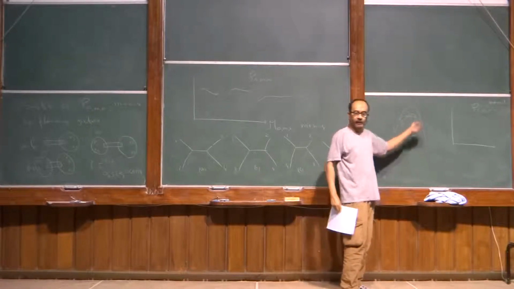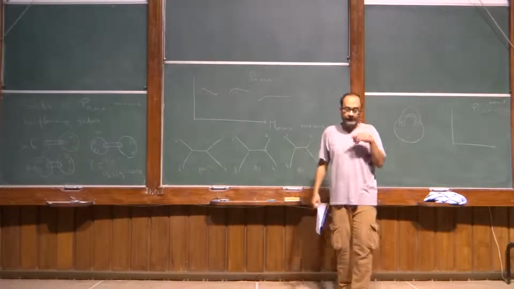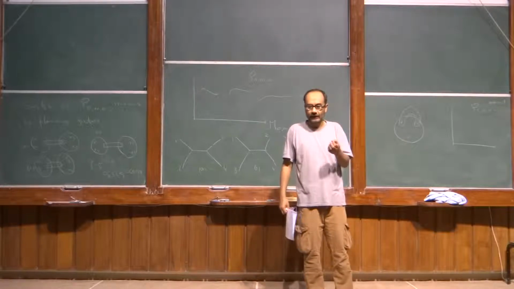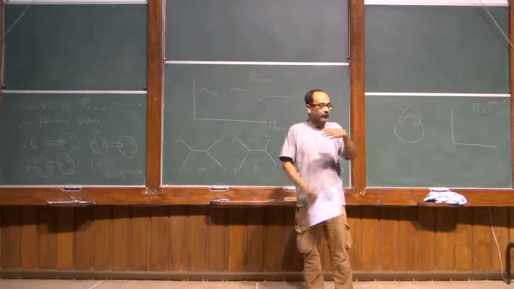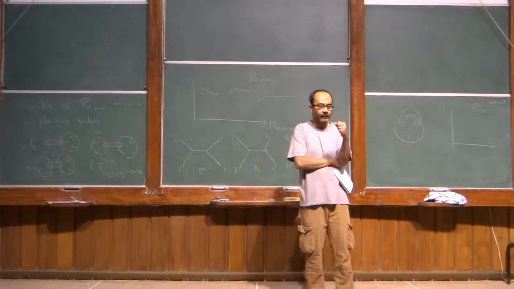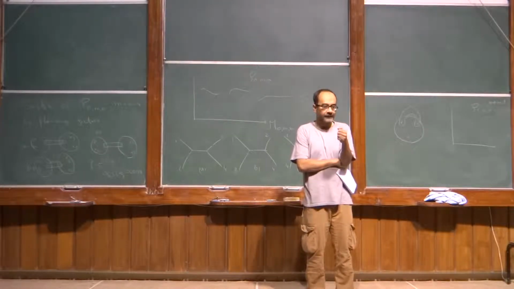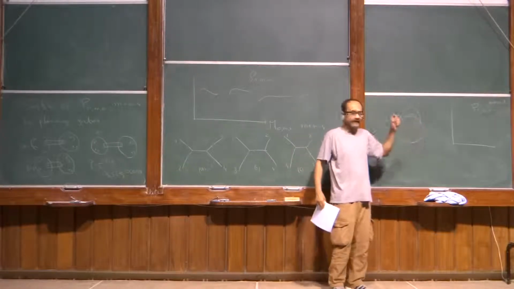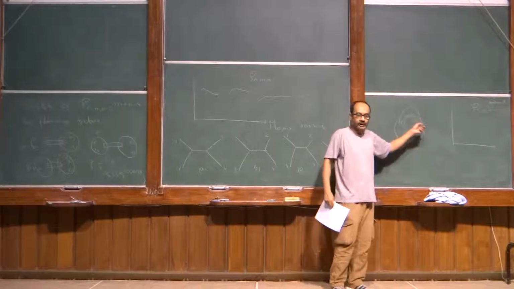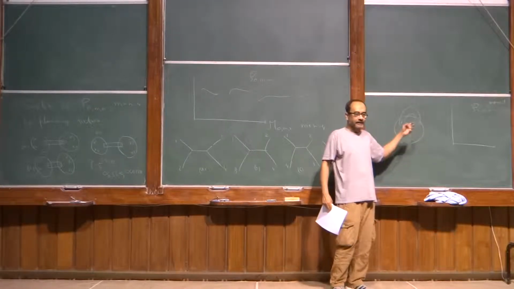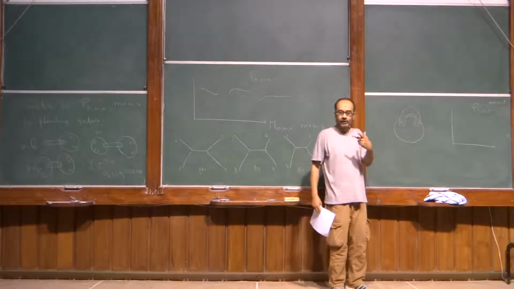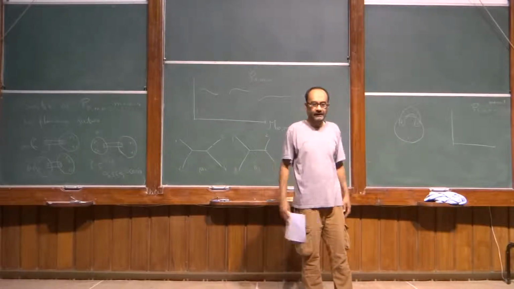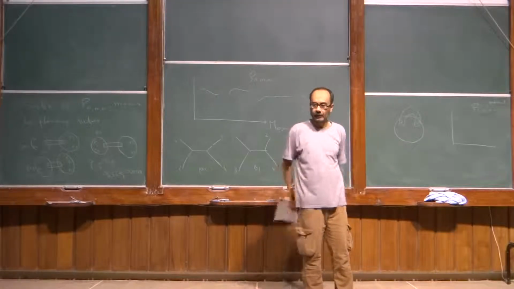Neveu-Schwarz flowing, Ramond flowing. But for the Neveu-Schwarz flowing, you can actually think of this as a sum over two contributions, because for Neveu-Schwarz you have to do a GSO projection, trace of 1 plus minus 1 to the F. So when a Neveu-Schwarz state propagates, you can think of this as a trace of 1 and a trace of minus 1 to the F. That means Neveu-Schwarz has two different contributions, Ramond has two different contributions, and together they give the four different spin structures on which you have to sum.